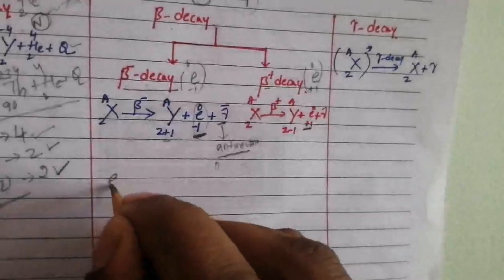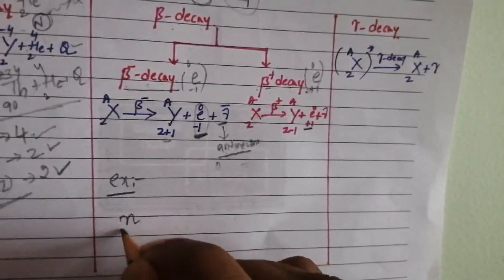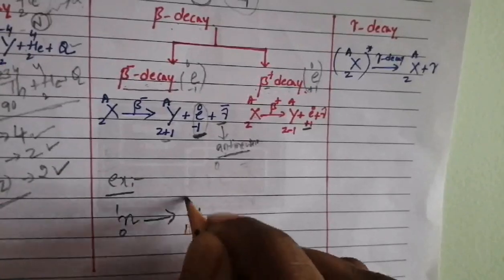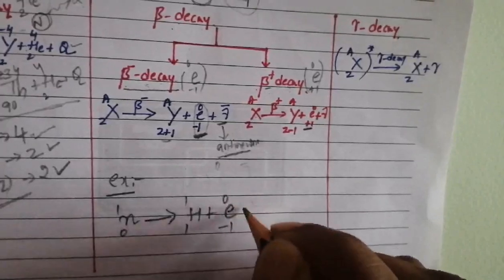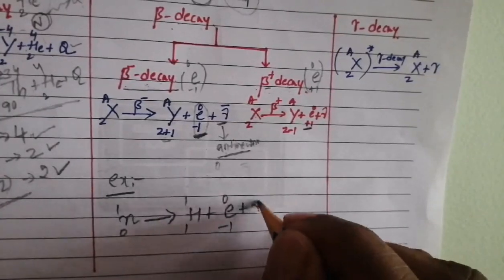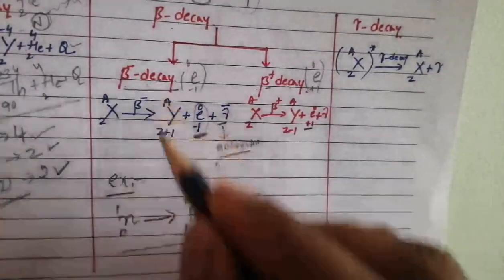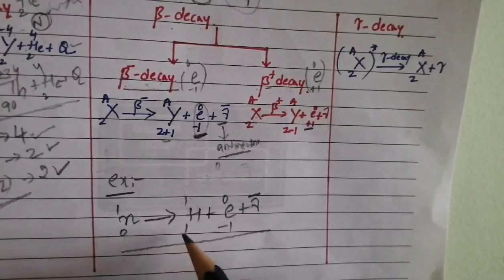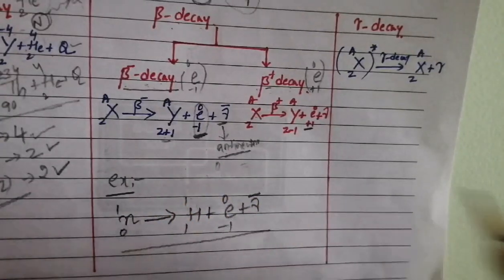Next, what is the example for negative beta decay? An example is like this: there is a neutron. This neutron is converted into a proton, with the emission of an electron along with an antineutrino. This is the example for negative beta decay. Here the mass number remains the same, but the atomic number is increased by 1. So these are the characteristics of negative beta decay.